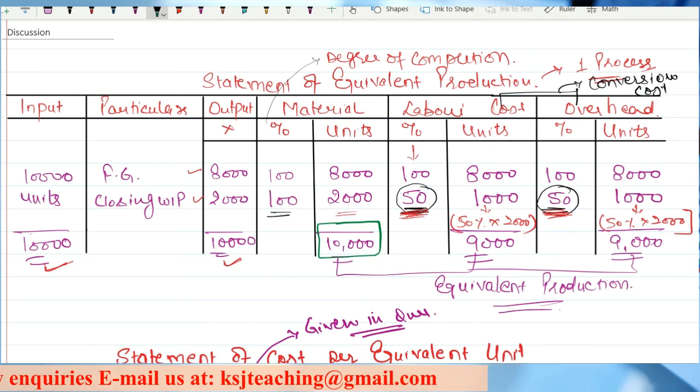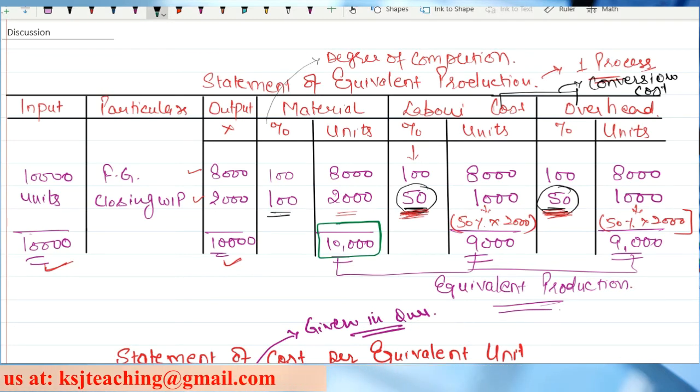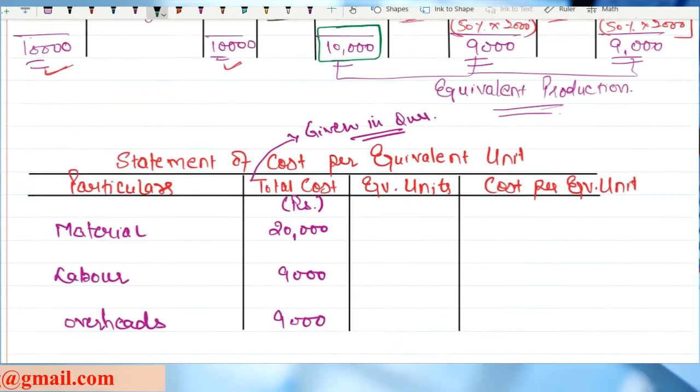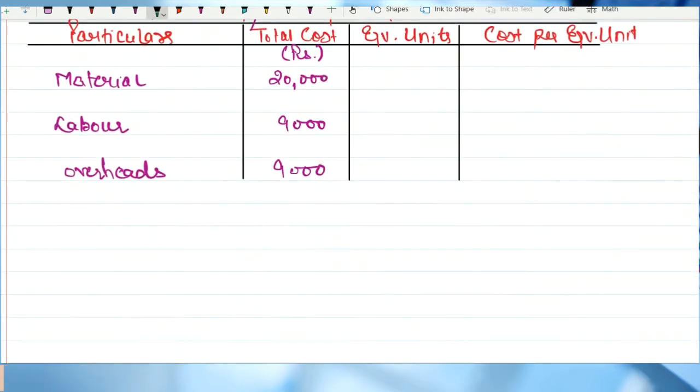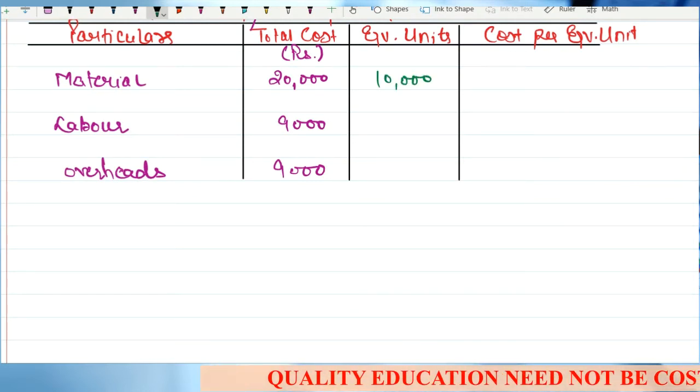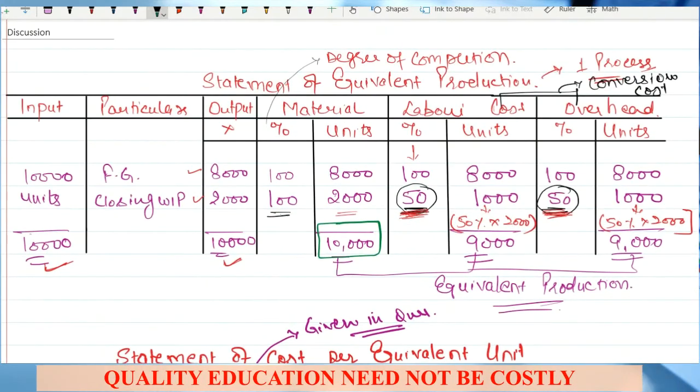8,000 for the finished goods and 2,000 for the closing WIP, right? So material cost has been incurred on how many units? It has been incurred on 10,000 units. Right? Now, what about the labor and overhead costs, sir?